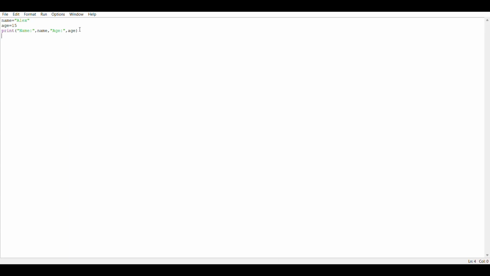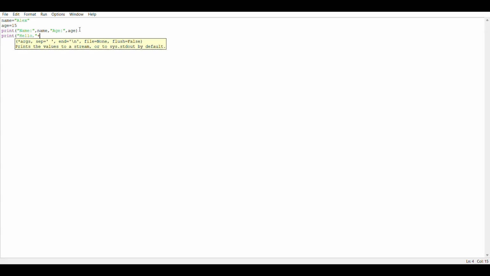So if I use print, then hello, then comma, then these quotes, and then plus operator and name.